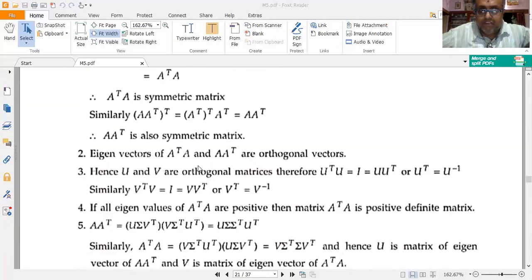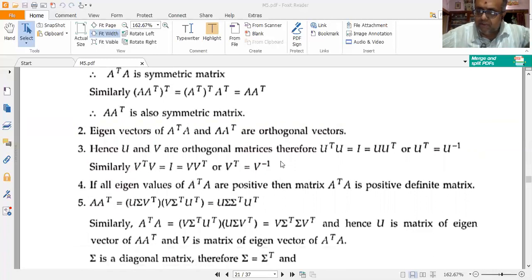That's why both A A transpose and A transpose A are symmetric matrices. Also, the eigenvectors of A transpose A and A A transpose are orthogonal vectors. So that's why U and V are orthogonal matrices. Therefore I have U transpose equal to U inverse and V transpose equal to V inverse. Or in terms of U, U transpose U equal to U U transpose is equal to I. And in terms of V, V transpose V equal to V V transpose is equal to I. I am using the concept of orthogonal matrix, which I discussed five minutes back.